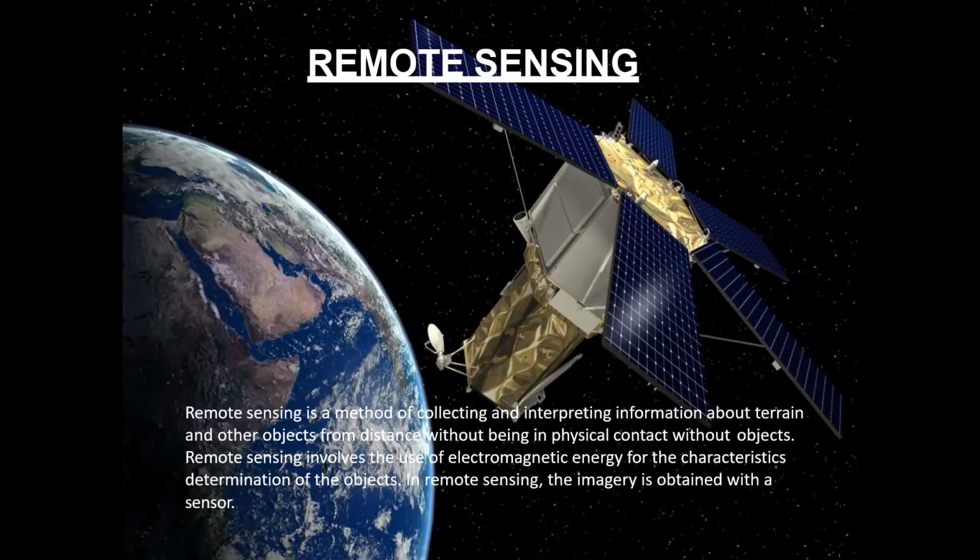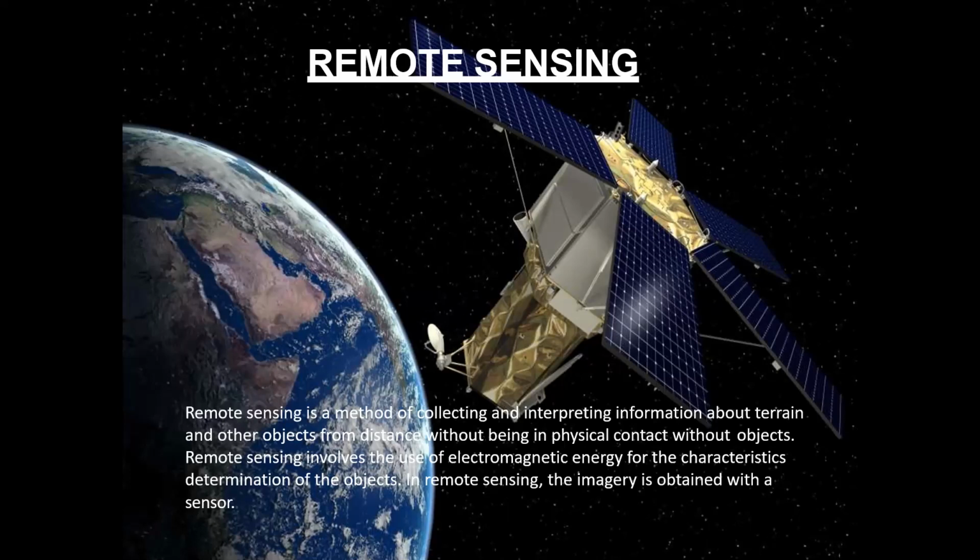Remote sensing involves the use of electromagnetic energy for determining the characteristics of objects. In remote sensing, the imagery is obtained with a sensor. This is the process of collecting information using electromagnetic energy, gathered with a sensor.